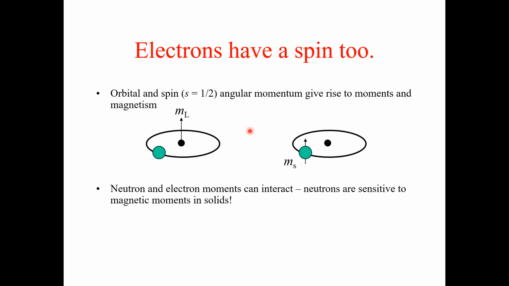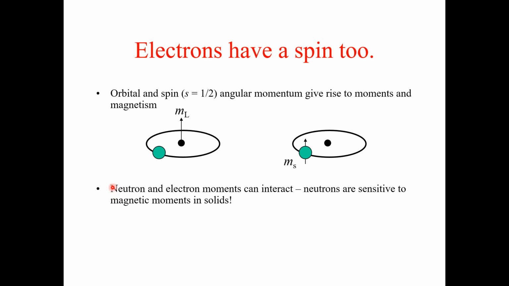What we mean by this slide is that just like the electron has spin and angular momentum, and because of this has magnetic properties and produces magnetism, by the same analogy the neutron can interact with electrons or other particles.